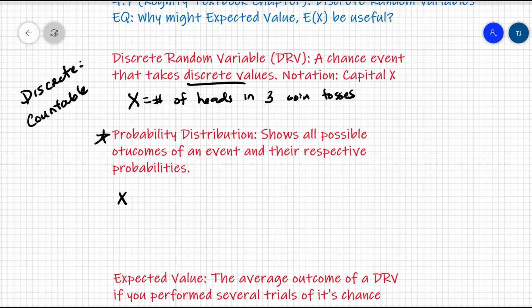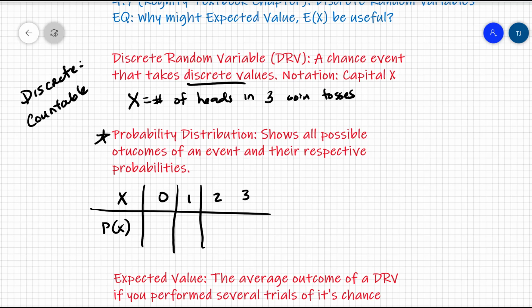I list out for X all of the possible outcomes that we can have, 0, 1, 2, or 3, and then I list out their respective probabilities. Now, I don't know the probability of getting 0, 1, 2, or 3 heads off the top of my head, so I have to actually list out the sample space U. What are all of the possibilities? All the different ways that I can get 0 heads would just be 1, right? That's getting 3 tails.